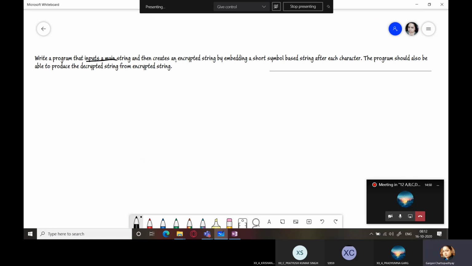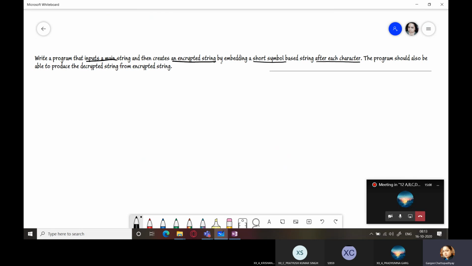Then you have to create an encrypted string by embedding a short symbol after each character. I hope you are understanding. This is how you read the question, right? Many of you have the habit of reading the question only up to some point, and you start writing the answer. You don't care to read the question till the end. So this I am telling to everyone: please read the question and try to understand first what is asked.